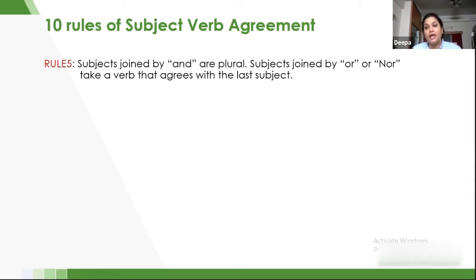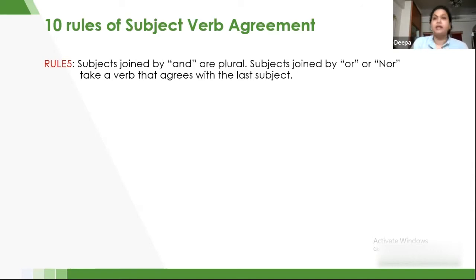But when I'm going to talk about, for example, Sam or his friends, now I have one singular noun and one plural noun. Sam is a singular noun and his friends is a plural noun. So when I'm using a singular noun and a plural noun, I have to use the verb according to whatever comes next to it. If it is a plural noun, I use a plural verb.